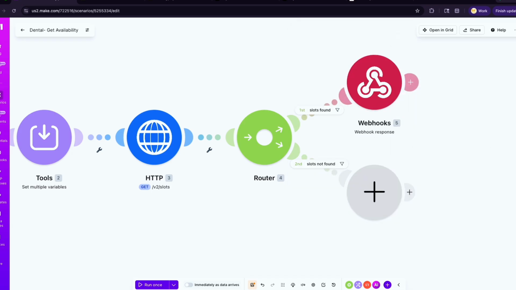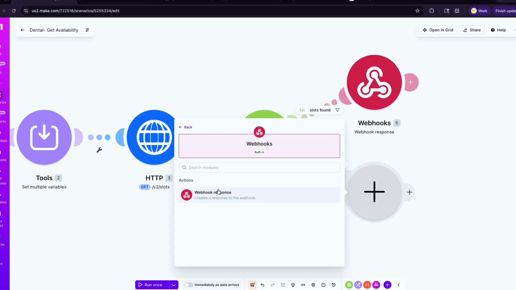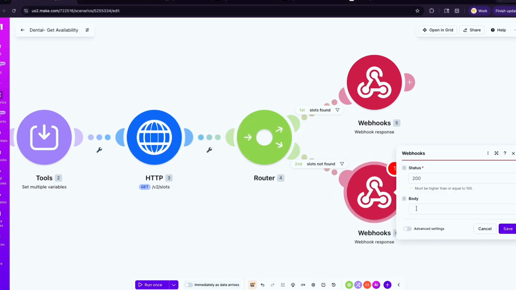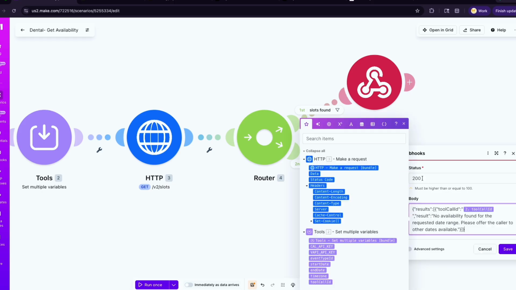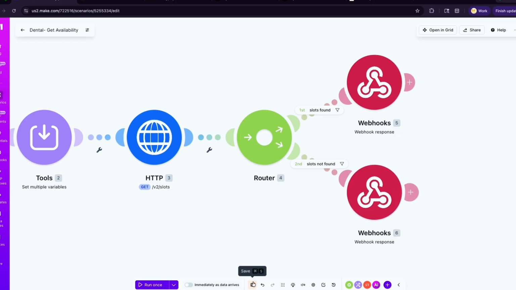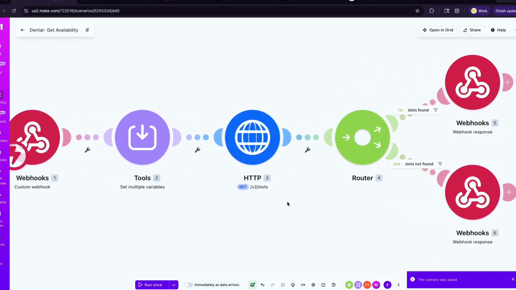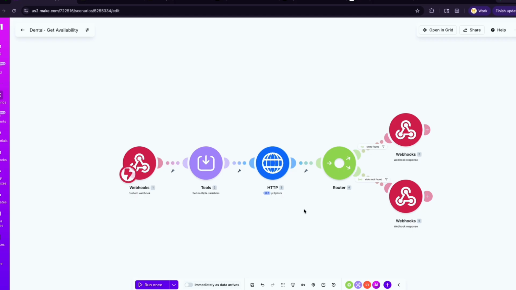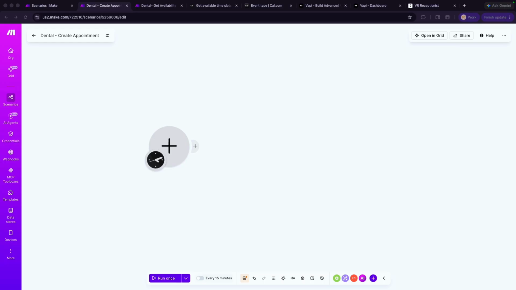So we're going to put our response webhook here, status code 200, and this is the body that you want to send. That is the tool call ID that we're getting from in here, and then a message saying that we have a slot available. And then if no slots are available, we're going to send another response in here. So this is our first automation, and that's to get the available schedule.